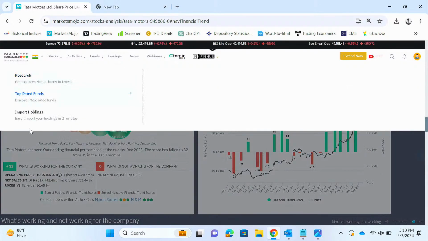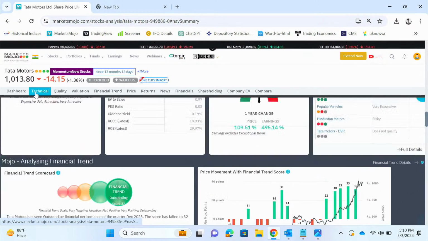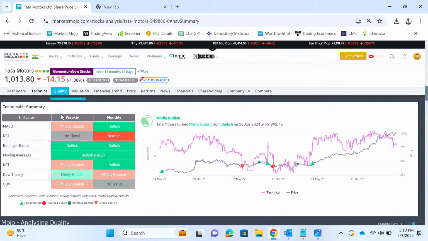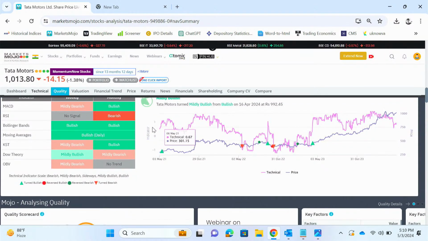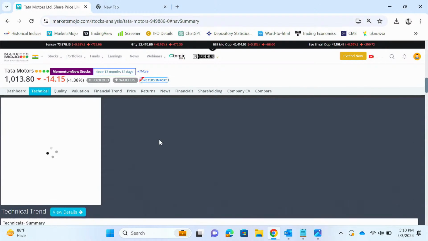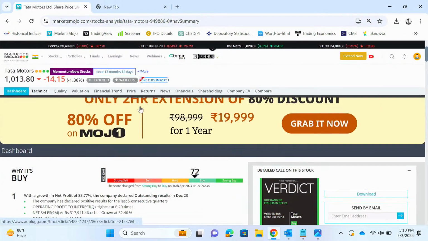Now the last one is technical. Technical takes a consolidated view of all these technical indicators, that is MACD, relative strength, Bollinger Bands, moving averages, etc. It takes a consolidated view of all these technical indicators and gives us a score. So from these, it says that Tata Motors right now is mildly bullish. So when all these 4 parameters come together, they make this Mojo Score.